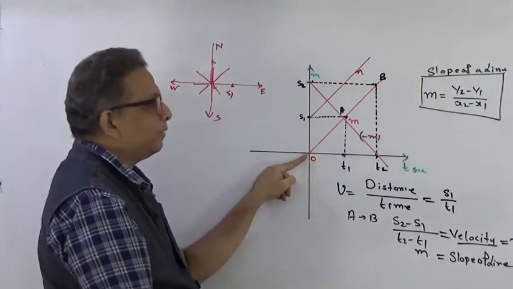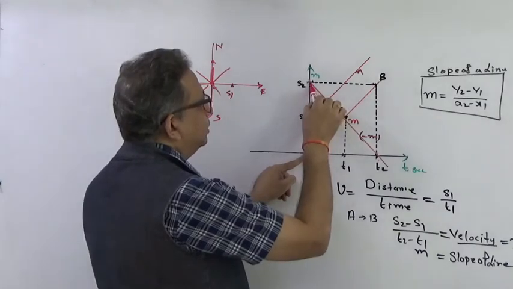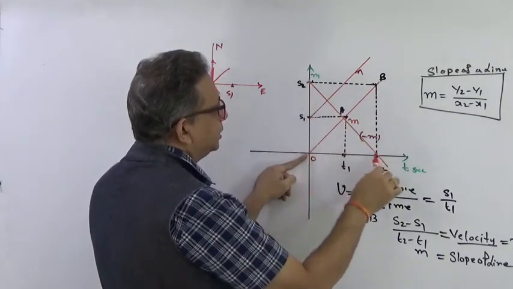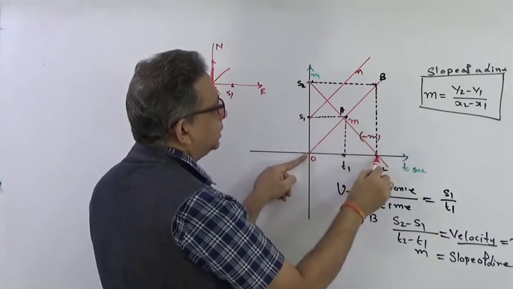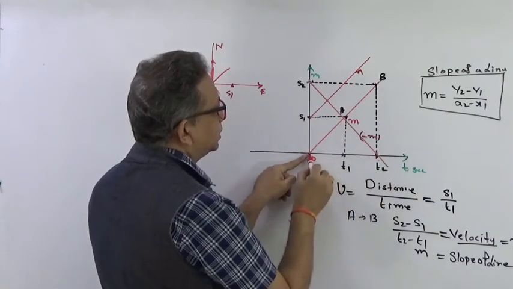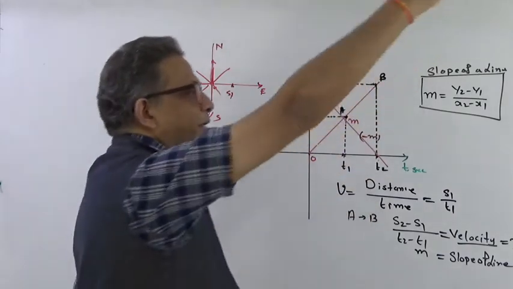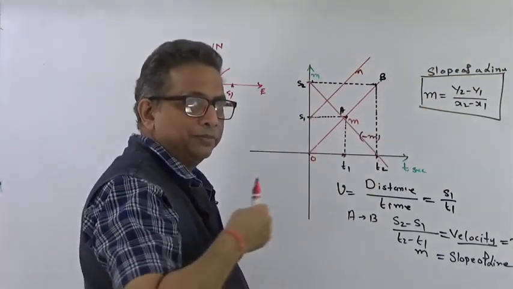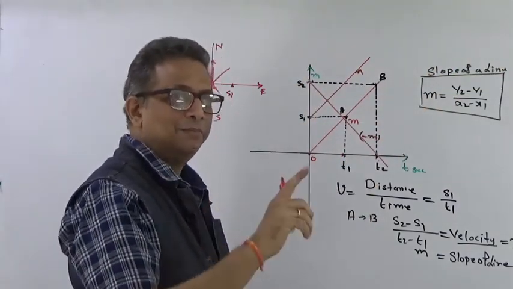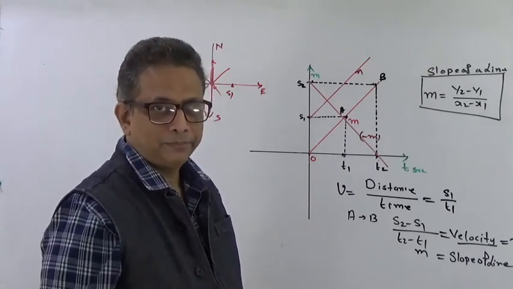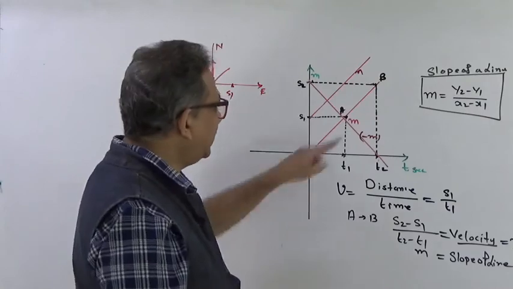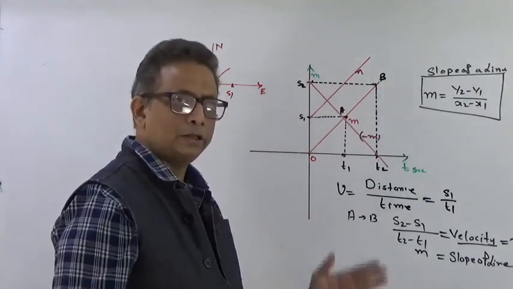And as time went by, what happened? He is coming, since the graph is in this direction, which means what? From S2 toward S1, and at this particular time the distance traveled is 0. That means he started from there and he is coming towards me with the velocity m. That velocity m could be maybe 40 kilometers per hour, right? So in all these three cases, the speed was 40 kilometers per hour.